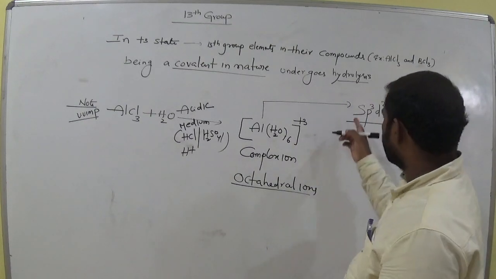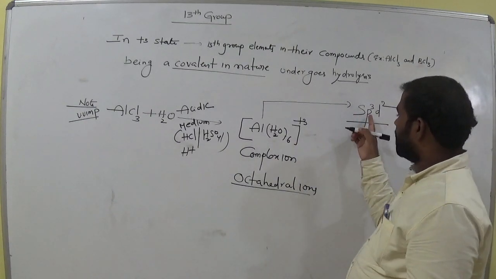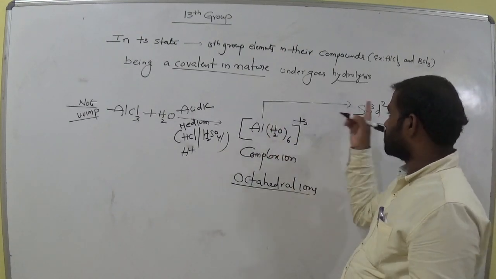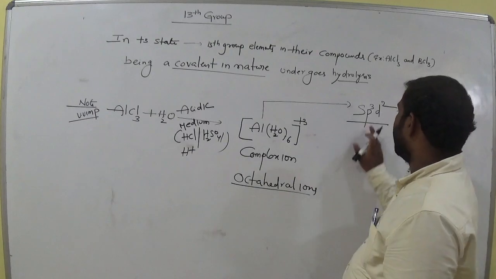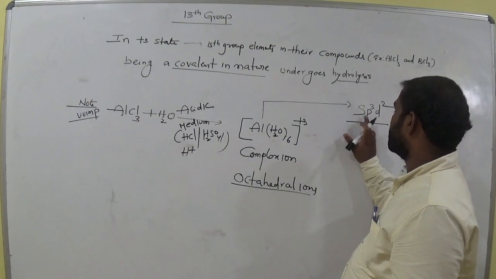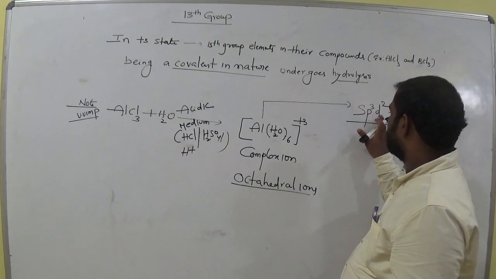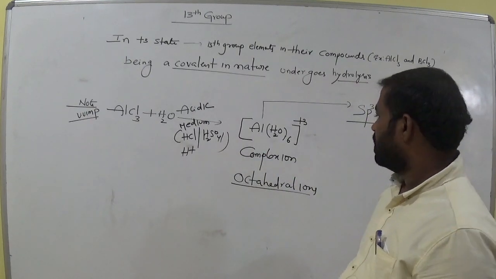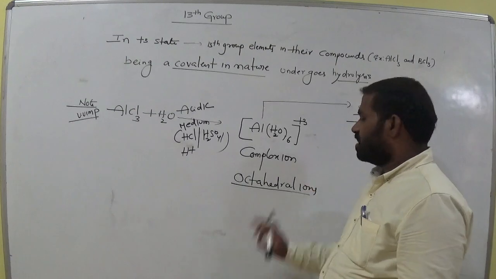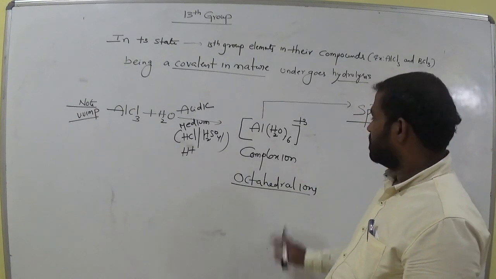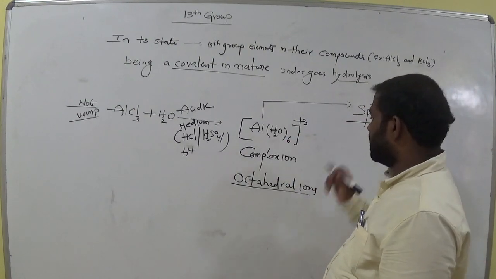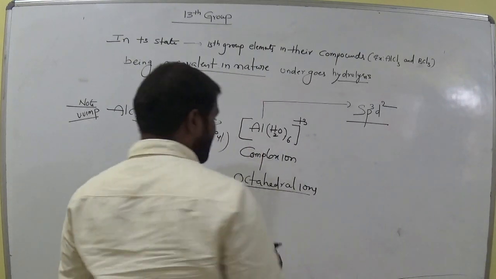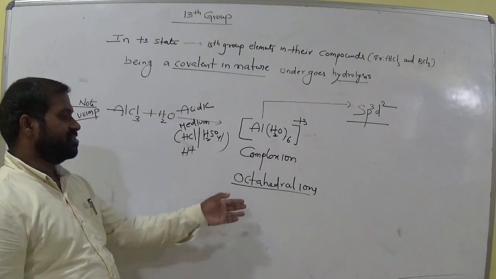sp3d2. That means the s orbital is involved, the p orbitals of aluminium are also involved, and the d orbitals of aluminium are also involved in hybridization. sp3d2: one s orbital, three p orbitals, 2 d orbitals. Now what is the hybridization of aluminium in the octahedral ionic complex? It is sp3d2 hybridization. Now what type of geometry does it have? Geometry means shape, octahedral geometry.